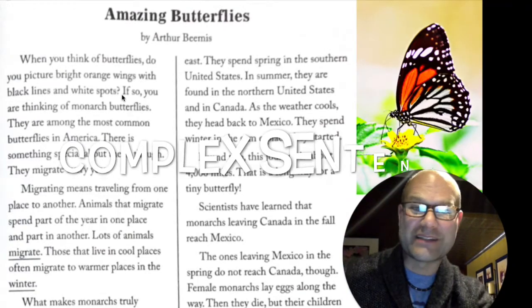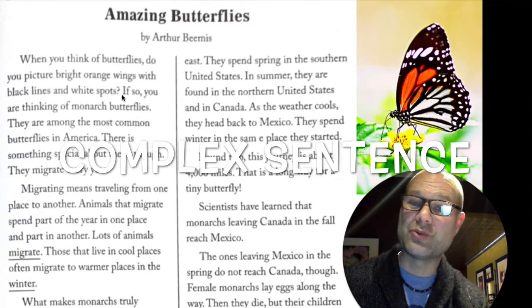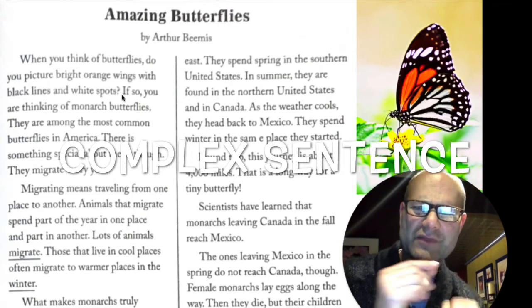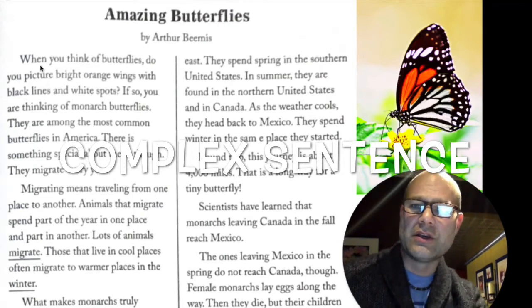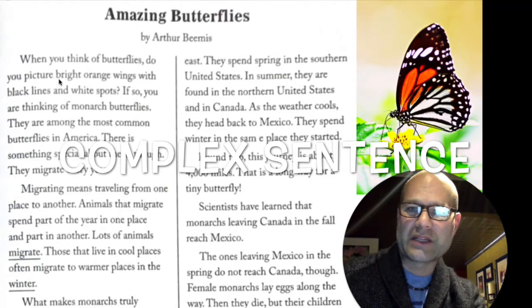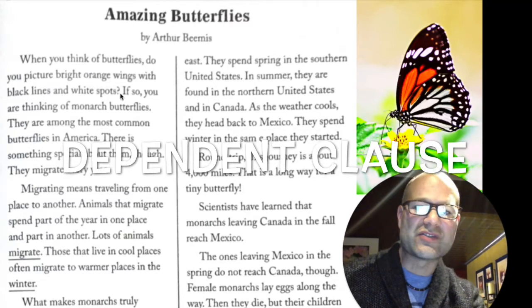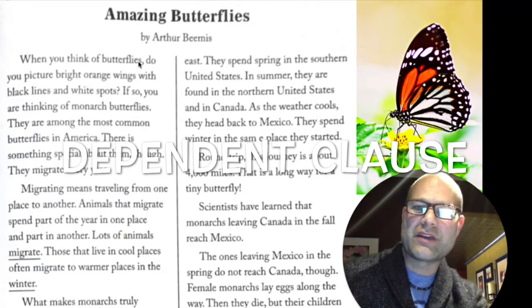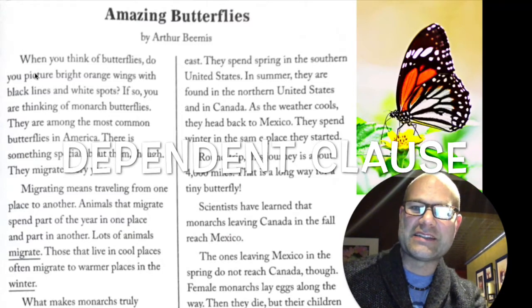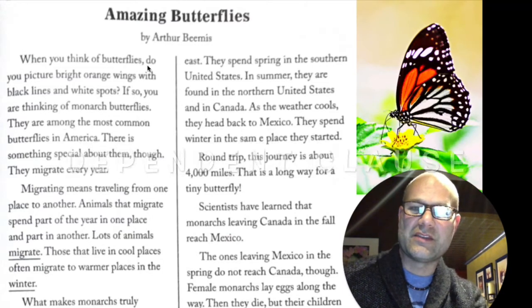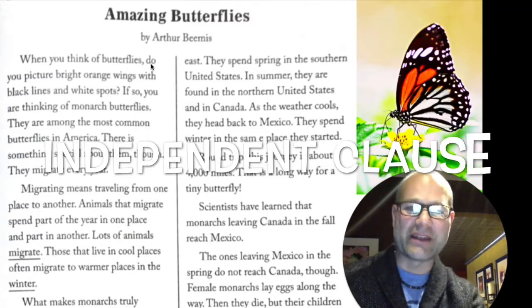The first sentence of this text, this article, is a question, and it has very specific information. When you think of butterflies, do you picture bright orange wings with black lines and white spots? This is a complex sentence. When you think of butterflies is a dependent clause, and then this part of the question is an independent clause.